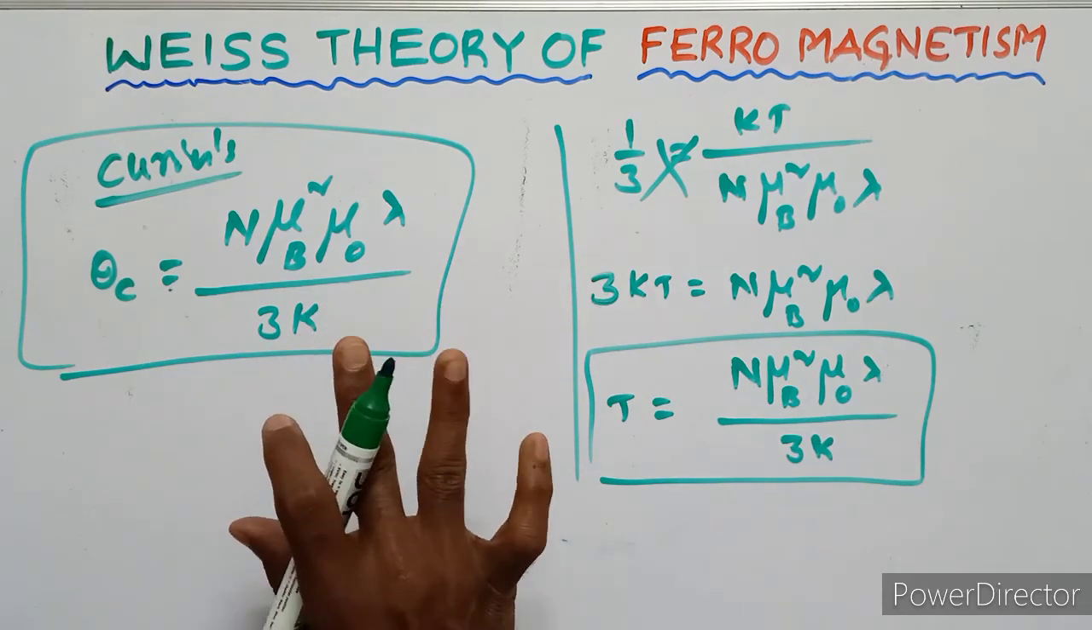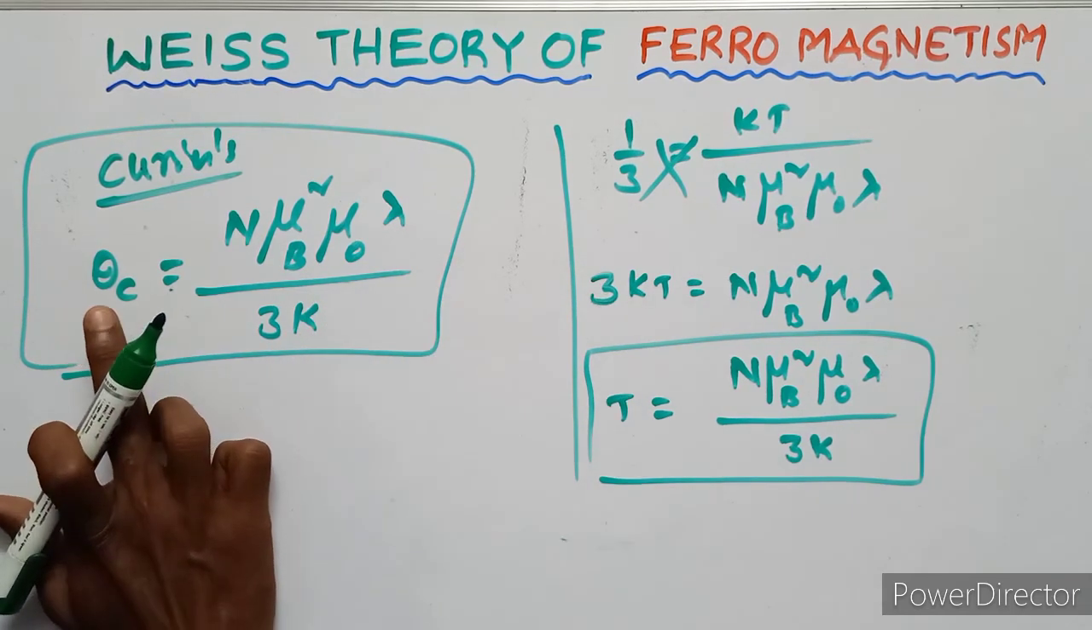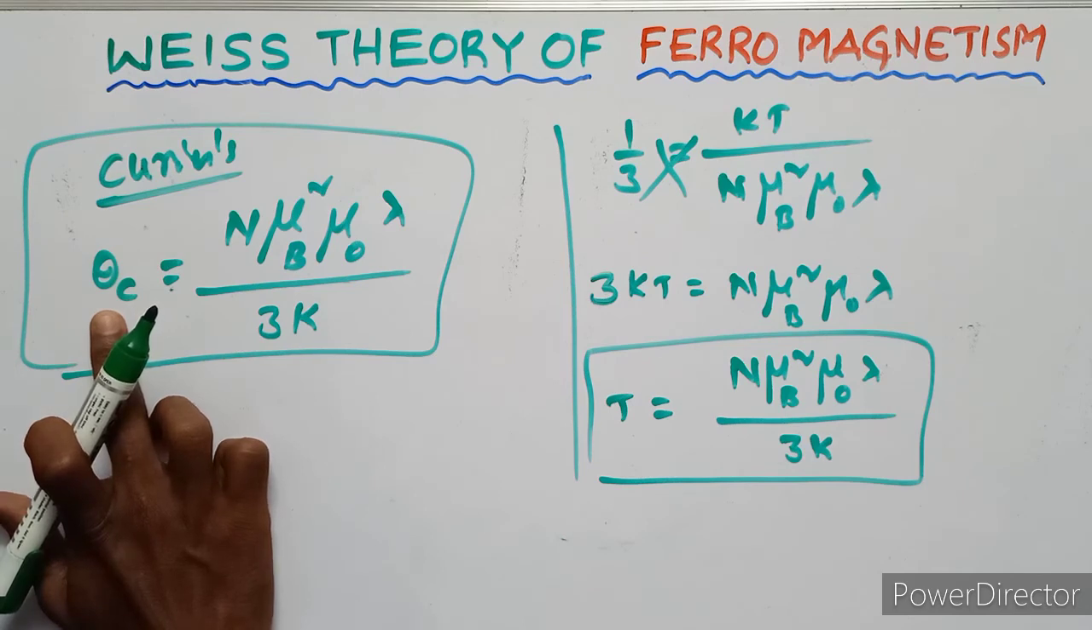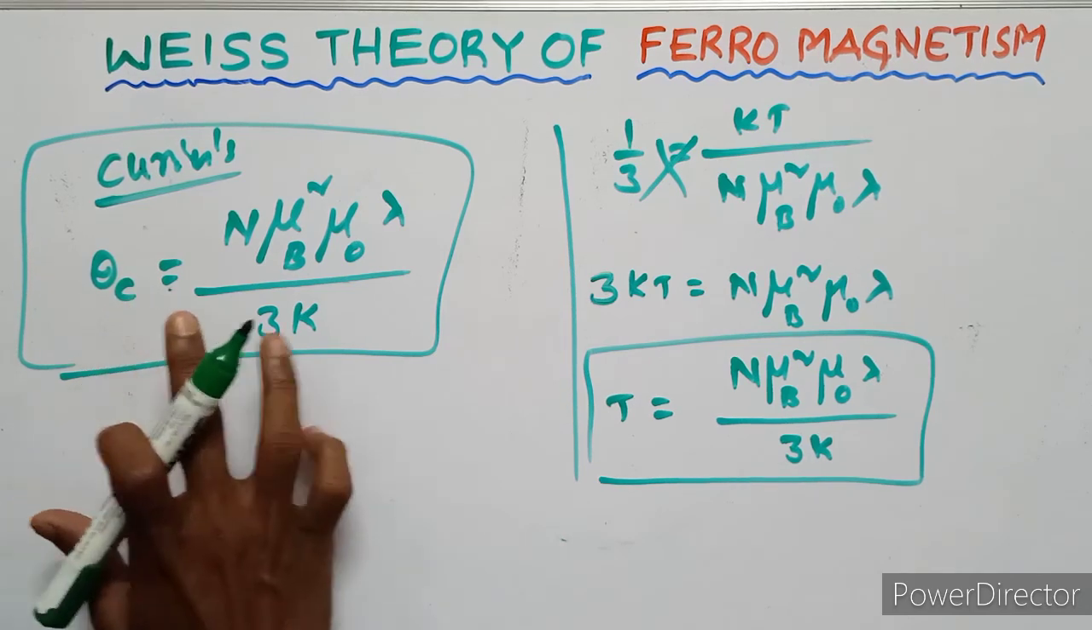Below the Curie's temperature, the state of magnetization is possible even without a magnetic field.